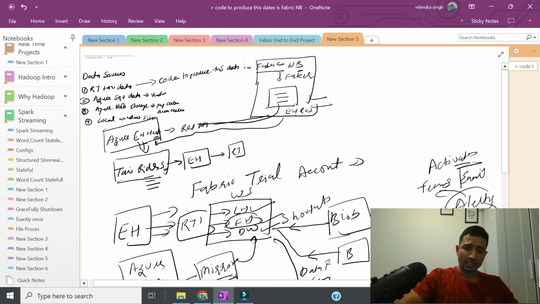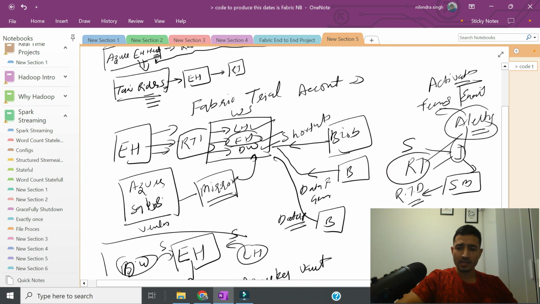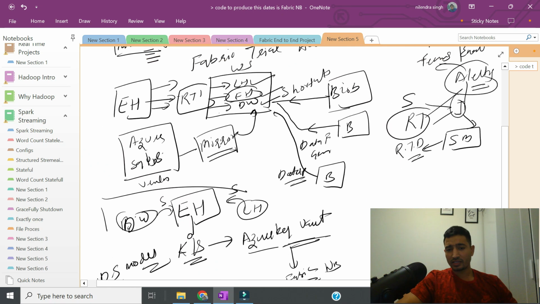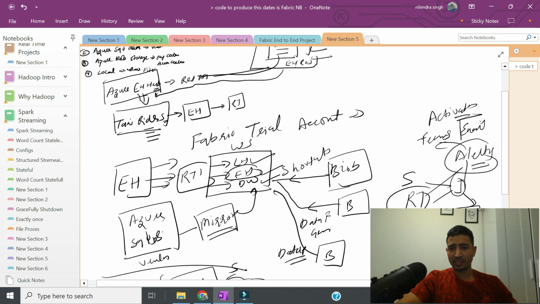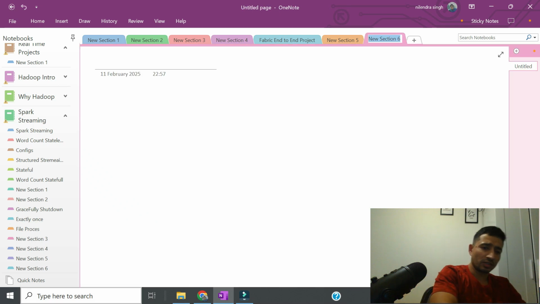So if we go here, so I think this is what I'm thinking at the moment, right? We will have, and let me simplify it so that this is how the architecture will look like.